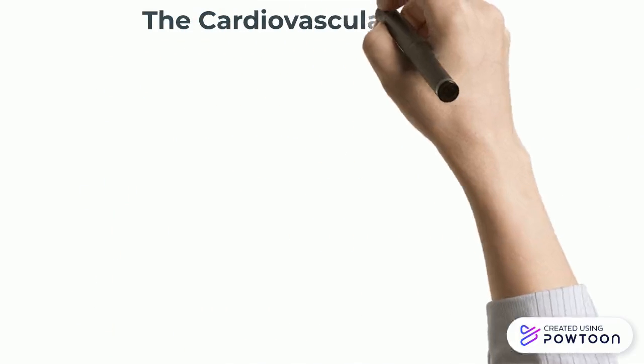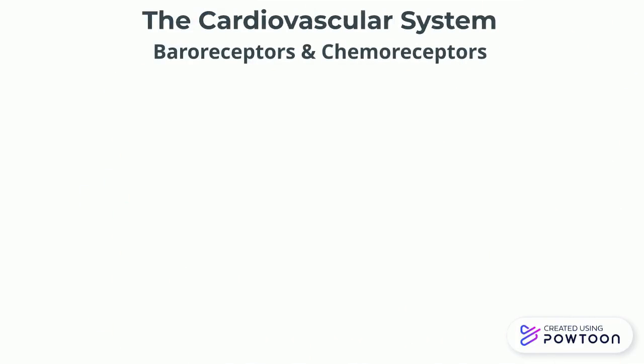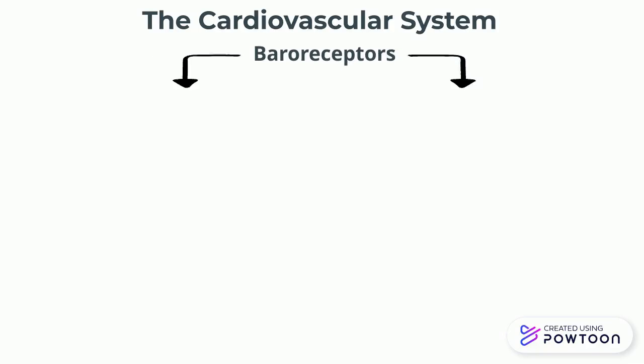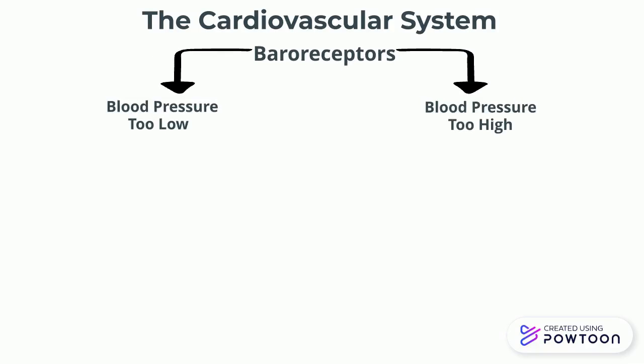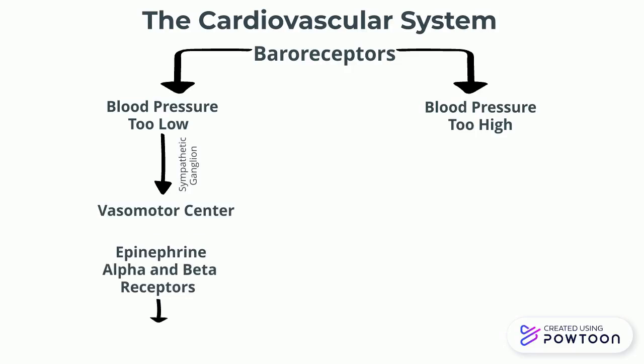The cardiovascular system uses chemo and baroreceptors to monitor the chemical and pressure-based needs for vasoconstriction and vasodilation throughout the body. When looking at the main cardiovascular control centers, baroreceptors are used to see if blood pressure is too low or too high. If blood pressure is too low, the vasomotor center will be stimulated by sympathetic ganglions. This will cause epinephrine to bind to alpha and beta receptors and will cause vasoconstriction throughout the vessels.